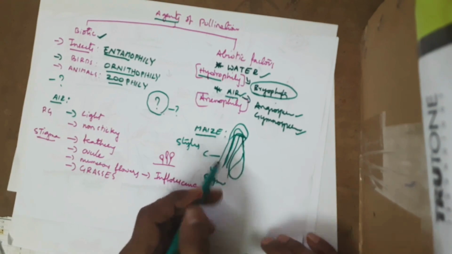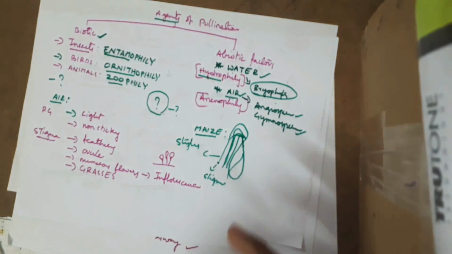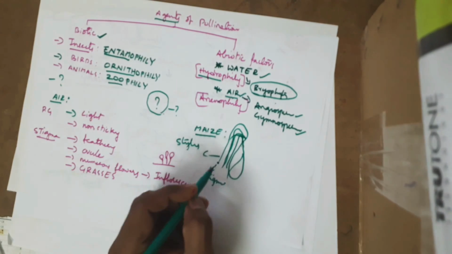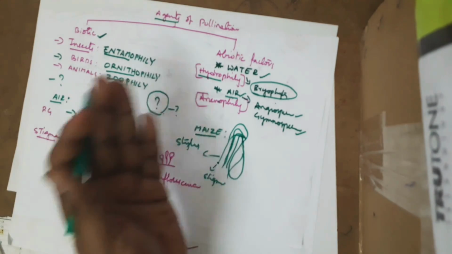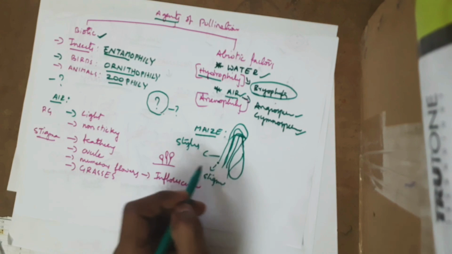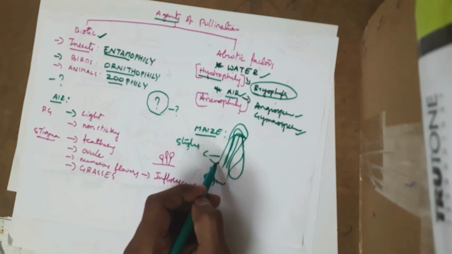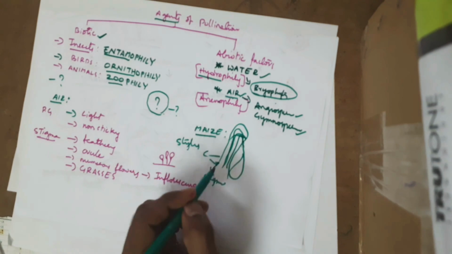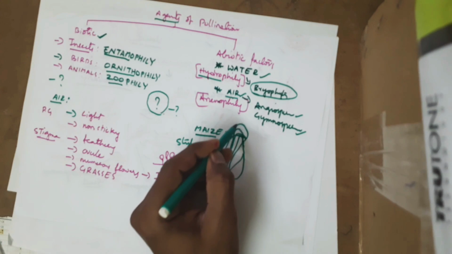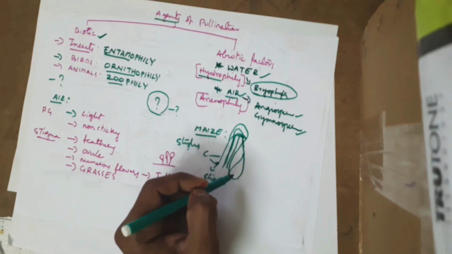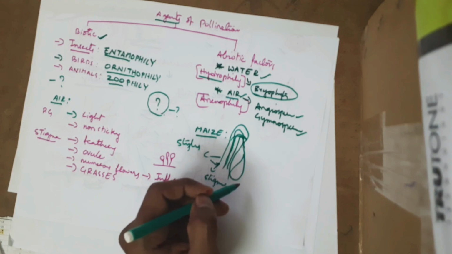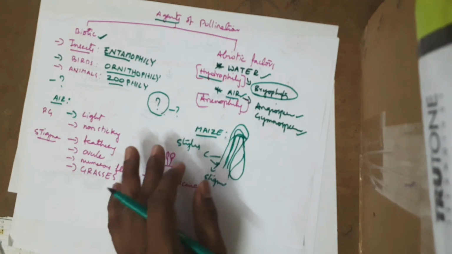The main purpose is that they expose out, so that whenever there is a pollen grain present in the air, there are chances that these pollen grains may fall on the stigma. After that, the pollen grain goes deep into the flower of the corn, and then fertilization takes place.